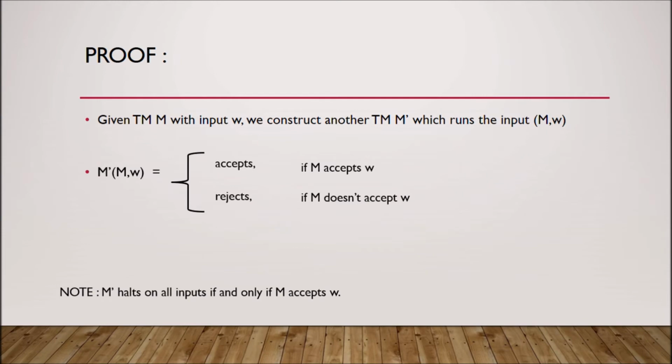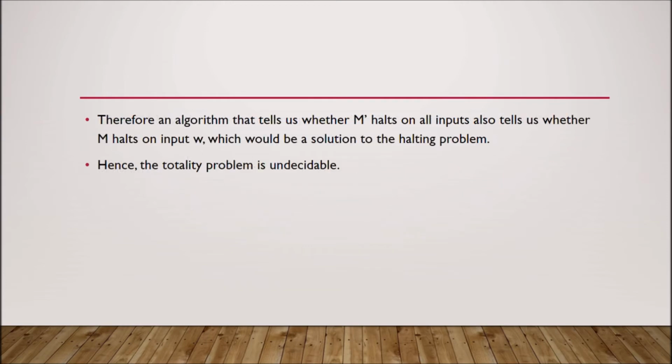So note, the arbitrary Turing machine M prime halts on all inputs if and only if M accepts the input W. Therefore, an algorithm that tells us whether the arbitrary Turing machine M prime halts on all inputs also tells us whether M halts on input W, which would be a solution to the halting problem. Hence, the totality problem is undecidable.